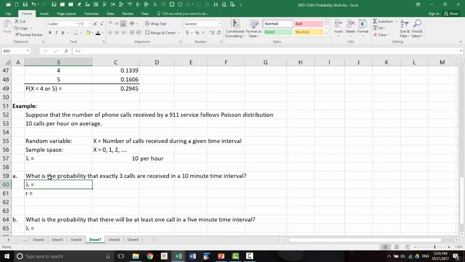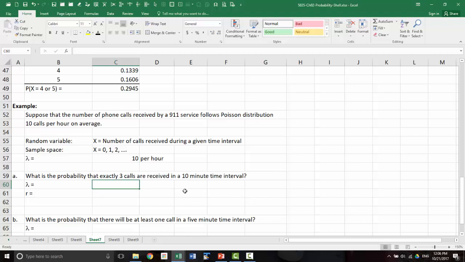So now we have to recalibrate lambda because this is for 1 hour. Remember one of the requirements for Poisson distribution to be true, the mean value has to be proportional. So if it is 10 for 1 hour, then it is 5 for half an hour. It's 20 for 2 hours. So here we need to calculate lambda for 10-minute interval.